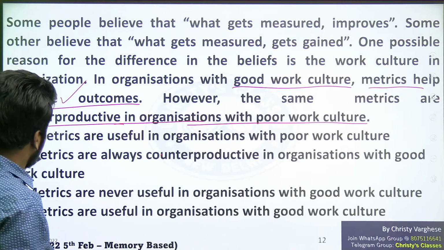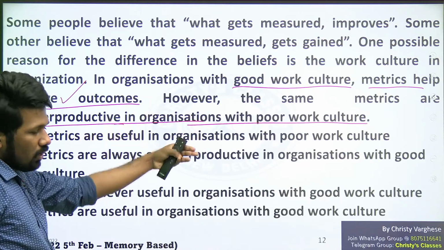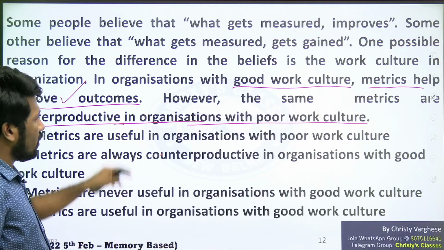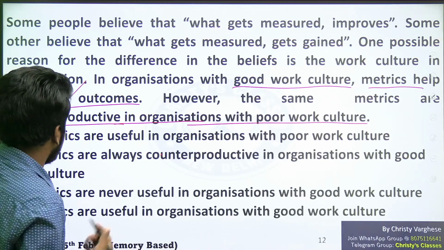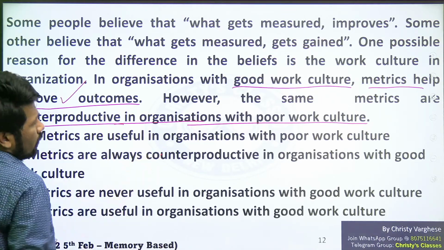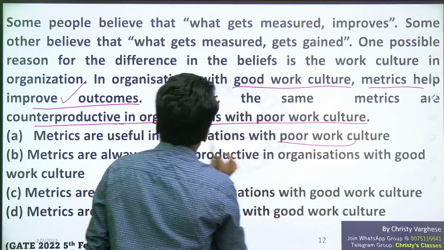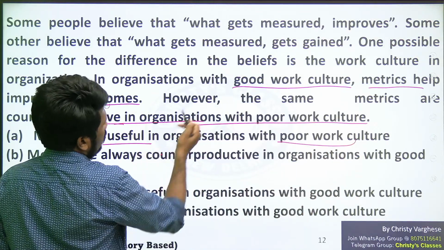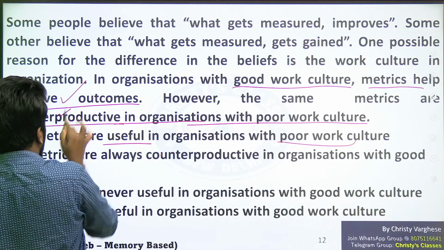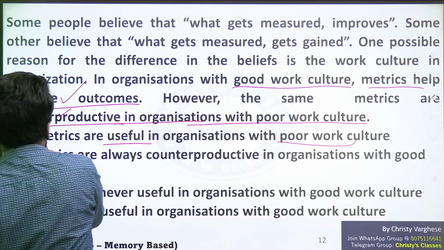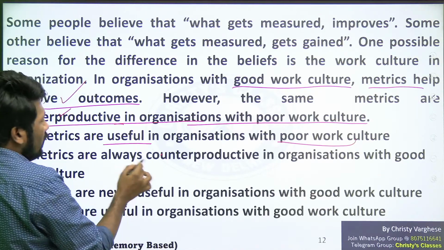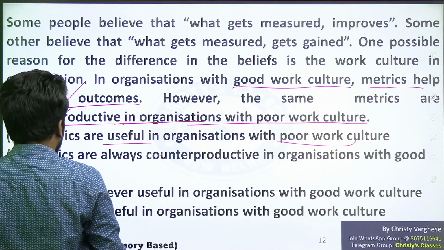From this, there is a sentence in between: what can be inferred? Normally, every comprehension passage has that sentence. Yes, it is memory based wording, so some words or some part will be missing. Option A: metrics are useful in organizations with poor work culture? No. Wrong. Not useful in a poor work culture organization, it is counterproductive. That is why option A is wrong. What about option B? Metrics are always counterproductive in organizations with good work culture.